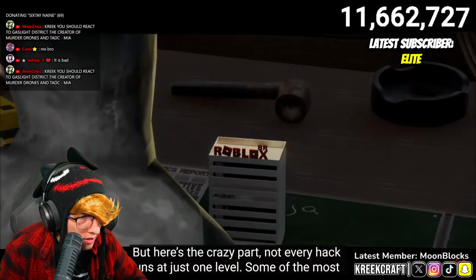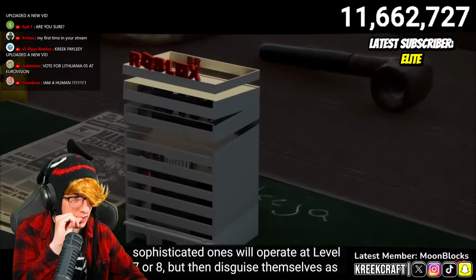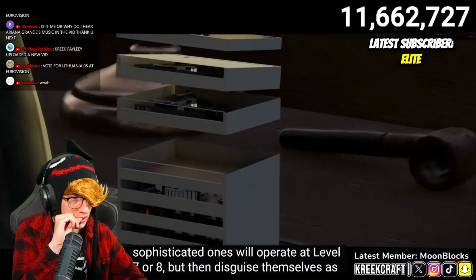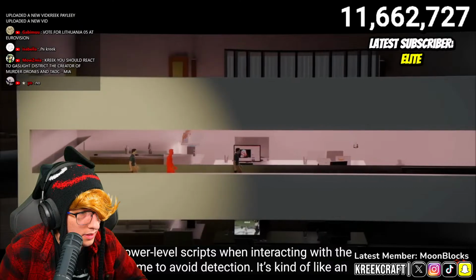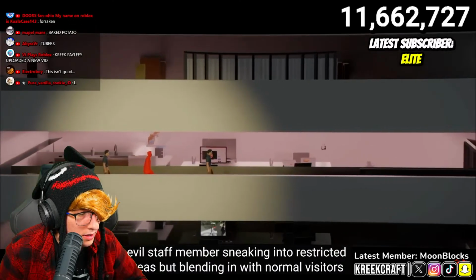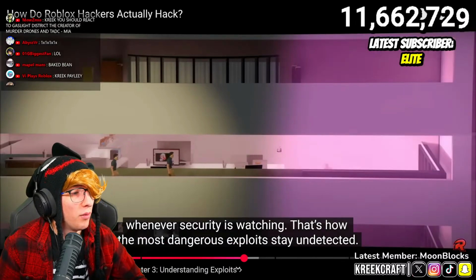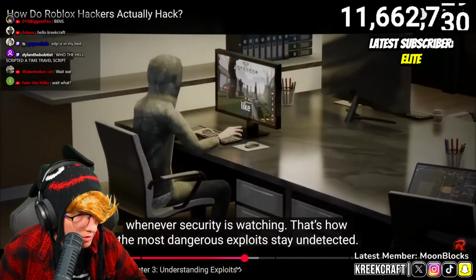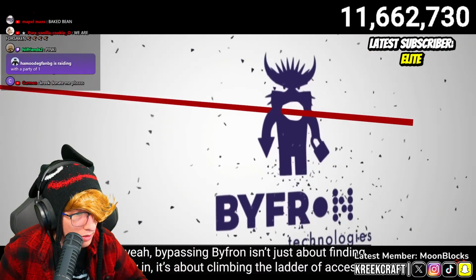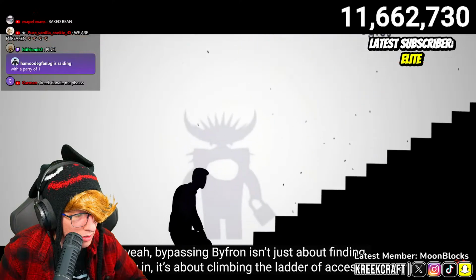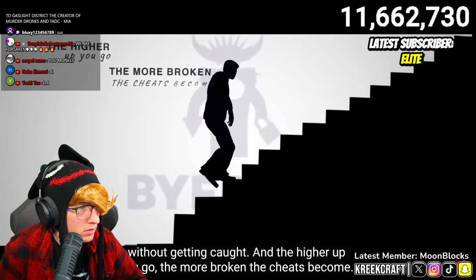But here's the crazy part. Not every hack runs at just one level. Some of the most sophisticated ones will operate at level 7 or 8, but then disguise themselves as a lower level script when interacting with the game to avoid detection. It's kind of like an evil staff member sneaking into areas but blending in with normal visitors whenever security is watching. So it's like Among Us. That's how the most dangerous exploits stay undetected. So yeah, bypassing Byfron isn't just about finding a way in, it's about climbing the ladder of access without getting caught. And the higher up you go, the more broken the cheats become.